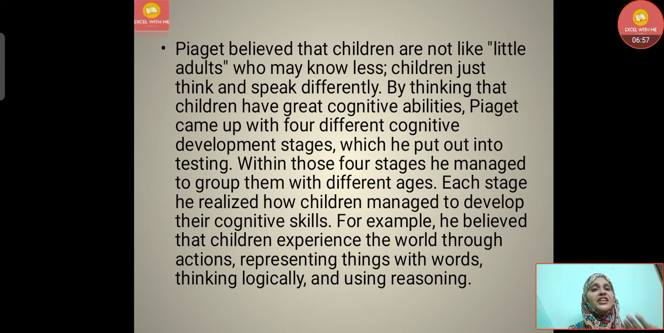By thinking that children have great cognitive abilities, Piaget came up with 4 different cognitive development stages which he put into testing. Within those 4 stages, he managed to group them with different ages. In each stage he realized how children develop their cognitive skills, that means thinking skills. For example, he believed that children experience the world through actions, representing things with words, thinking logically, and using reasoning.